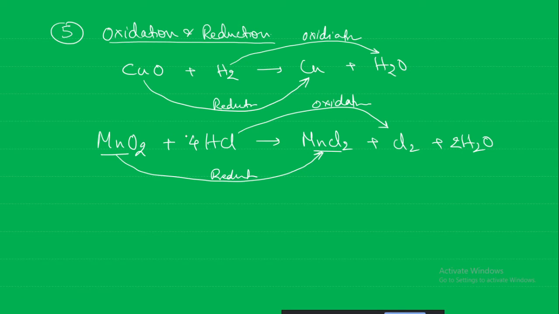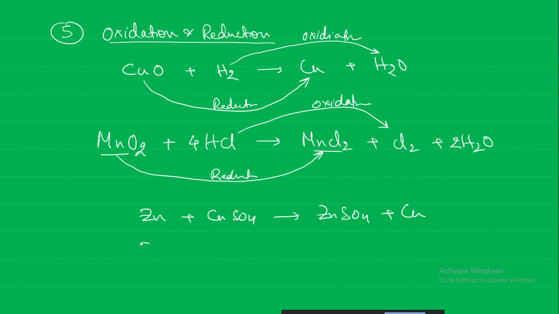Similarly, these can be written in a simpler form. If there is some confusion, for example, zinc plus copper sulfate giving rise to zinc sulfate plus copper. Sometimes people get confused about what is happening here.